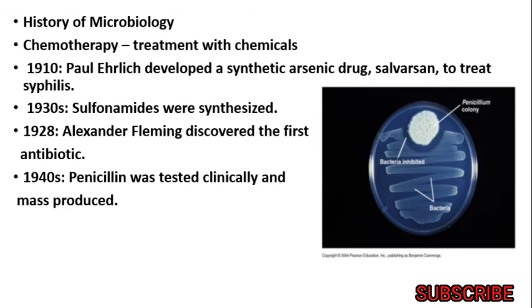You can easily see through this structure that this is the penicillin colony where the bacteria is inhibited. This is called the bacteria. This is a streak method where it is done in bacteria, and this was a completely open structure.